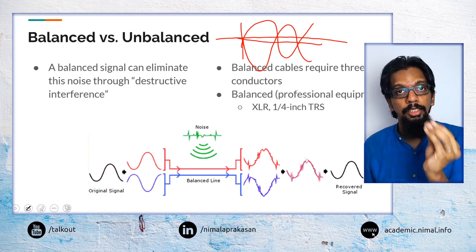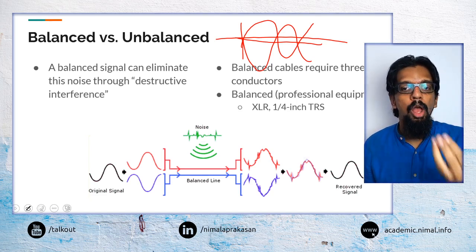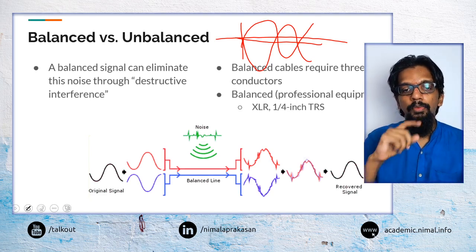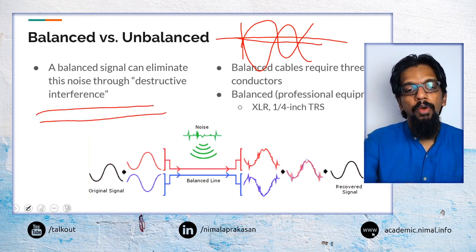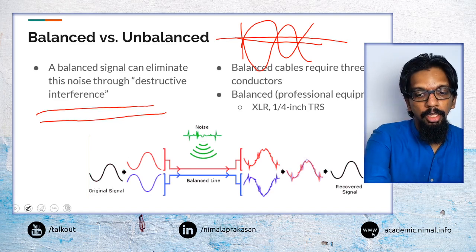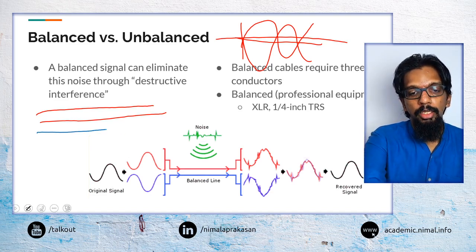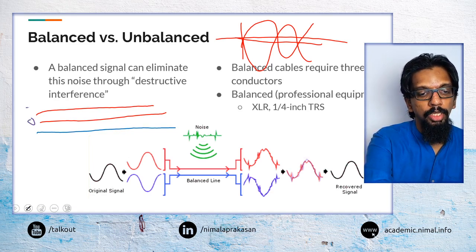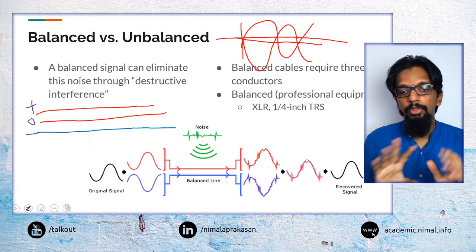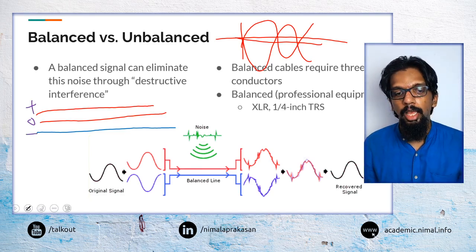We use that destructive interference to our advantage, and instead of having a pair of wires carrying the signal, we add an additional wire. So that is the 0 voltage, that is the positive and that is the negative. We will identify them like that.